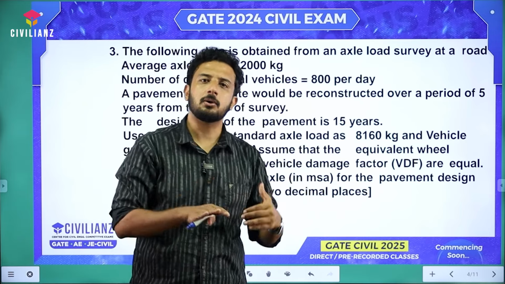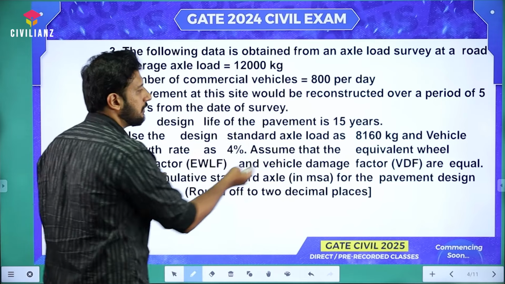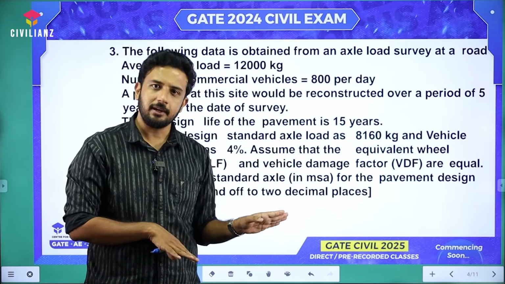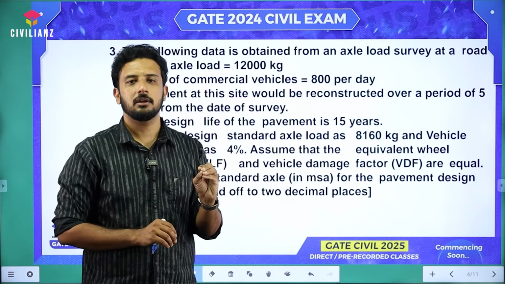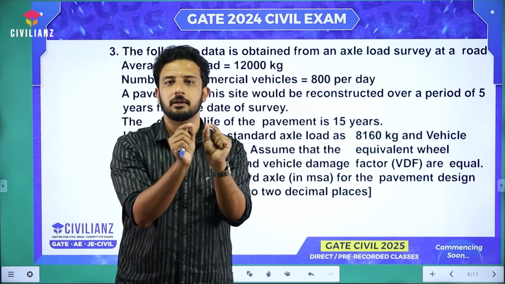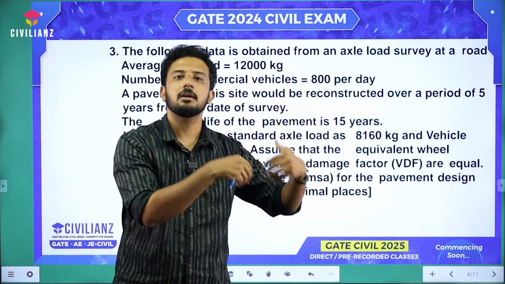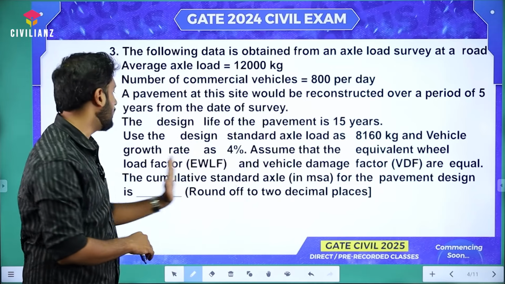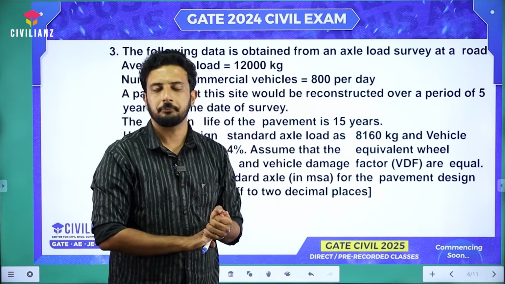But even if you don't know the value of this equivalent wheel load factor, we will still get it. Why? Because it's a standard rule that the vehicle damage factor of a particular load will always be equal to the equivalency factor, or equivalent wheel load factor, of that particular load.